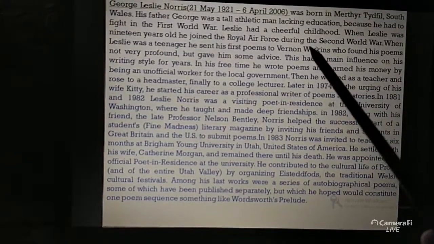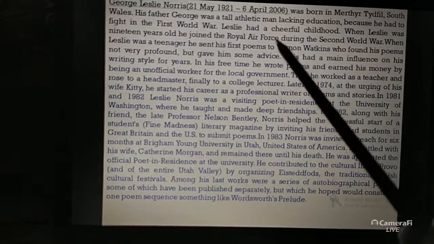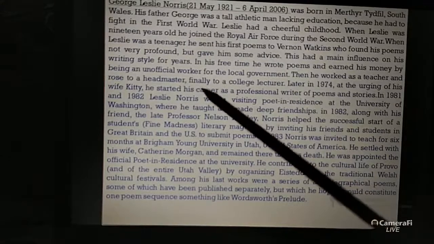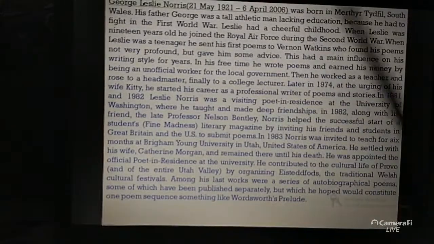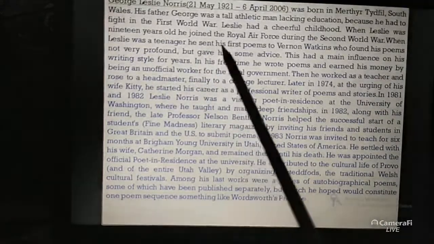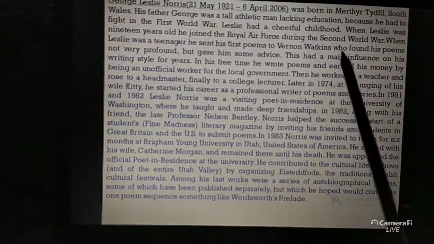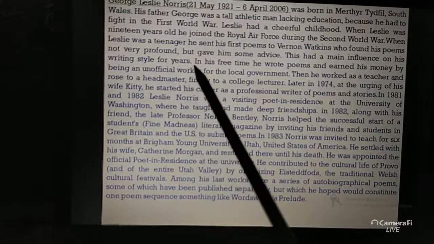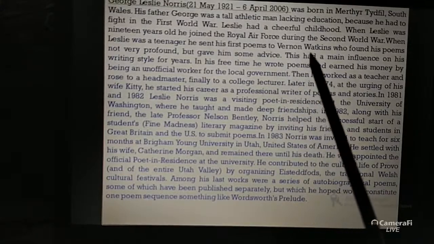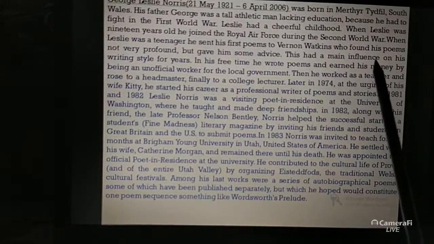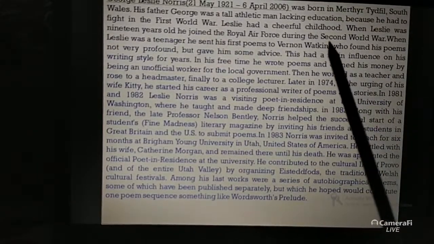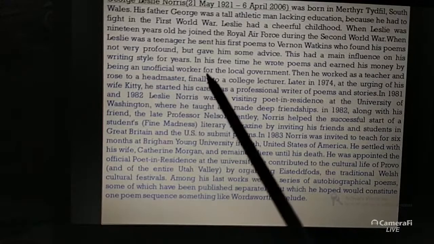Now while in the army, since both of them were in the army, Leslie Norris actually saw a few things which I will discuss in the poem also. So when Leslie was a teenager, he sent his first poems to Vernon Watkins, who found his poems not very profound but gave him some advice. So he started writing as a teenager. This man had an influence on his writing style for years.